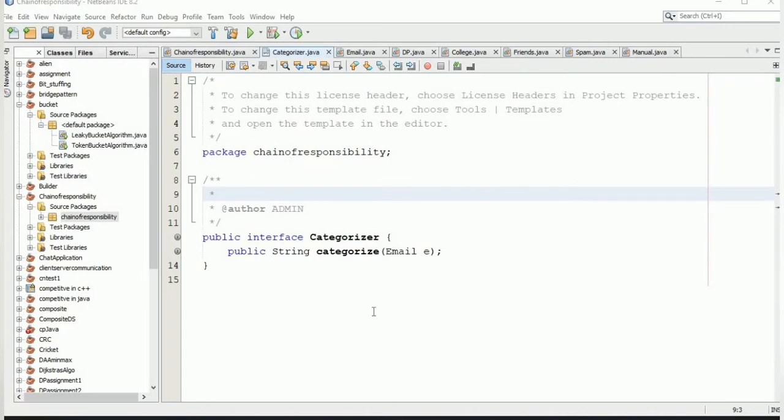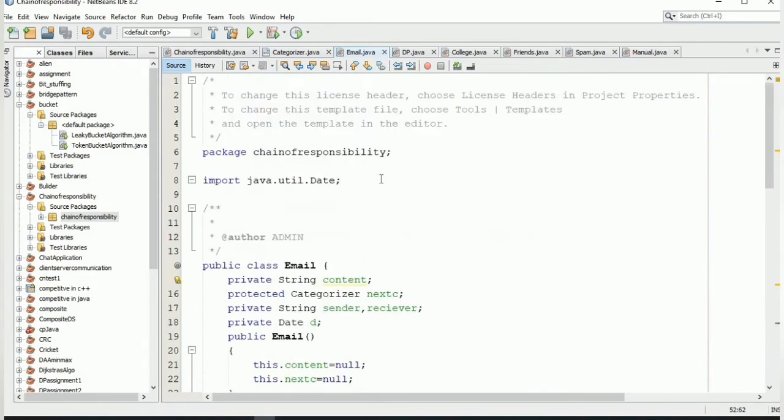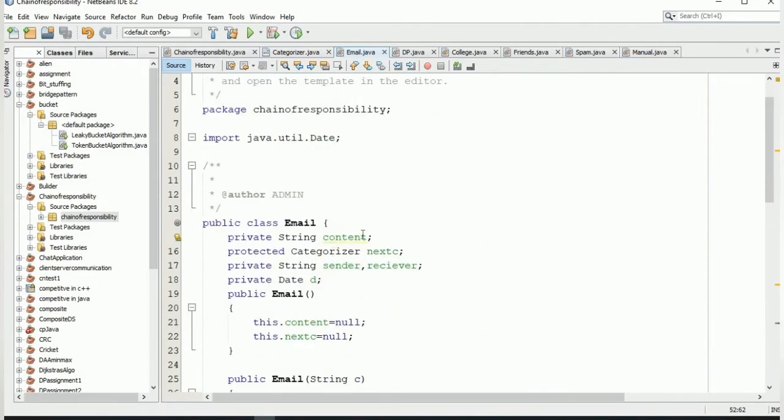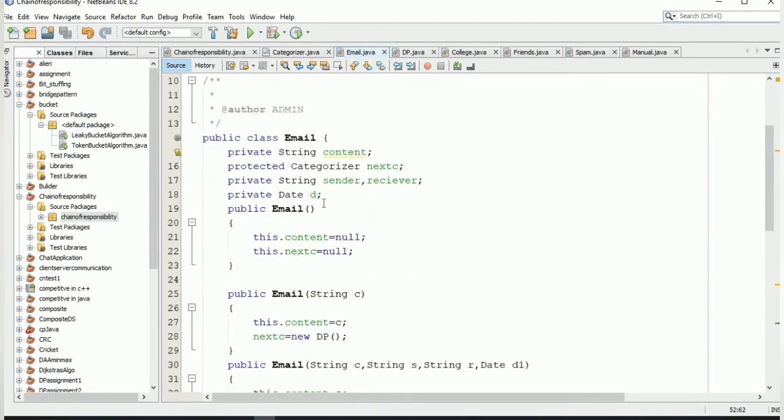The solution for the given problem statement is as follows. We have an interface categorizer which has a method categorize of one argument of type email and will return a string. Next, we have a class email which has data members such as content, which will contain the content of the email and is of type string. Next, we have nextC of type categorizer, which will point to the next categorizer. We have data members such as sender and receiver, which will contain the name of the sender and receiver, and date D, which will contain the date of the email.